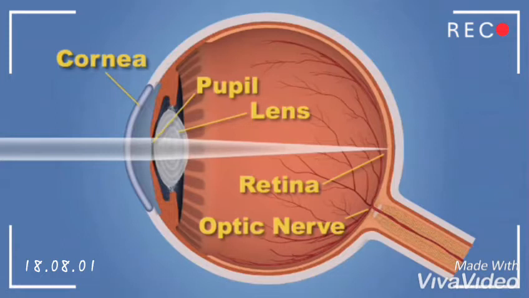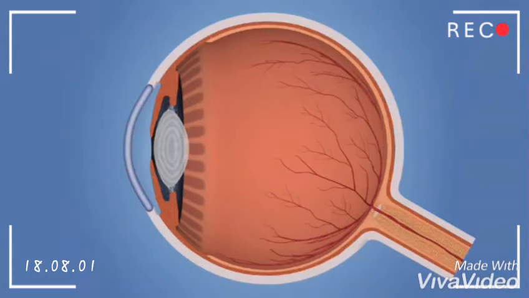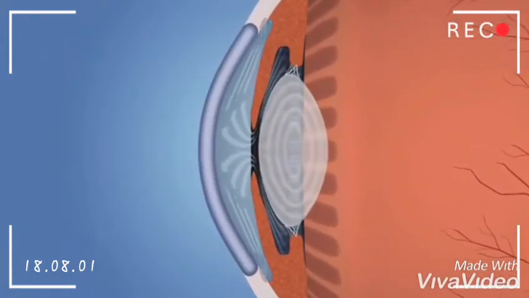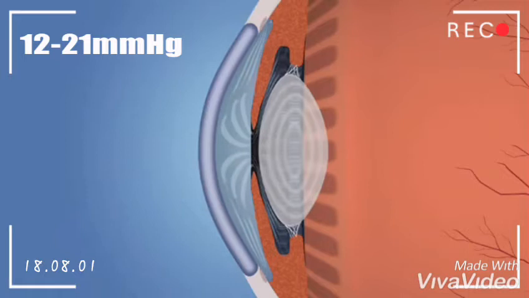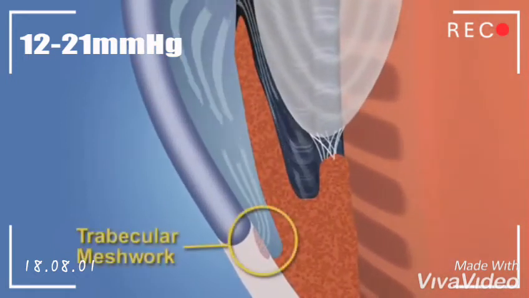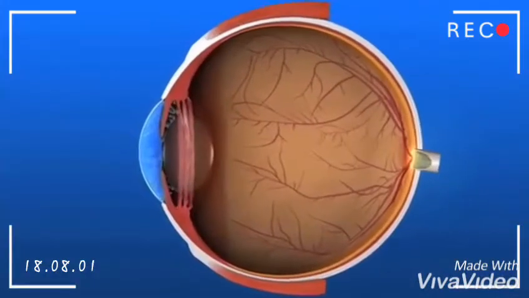we see. In a healthy eye, a clear liquid called aqueous humor circulates inside the front portion of the eye. To maintain a constant eye pressure, which is 12 to 21 millimeters of mercury, the eye continually produces a small amount of aqueous humor, and an equal amount of this fluid flows out of the eye through a microscopic drain called the trabecular meshwork in the drainage angle.